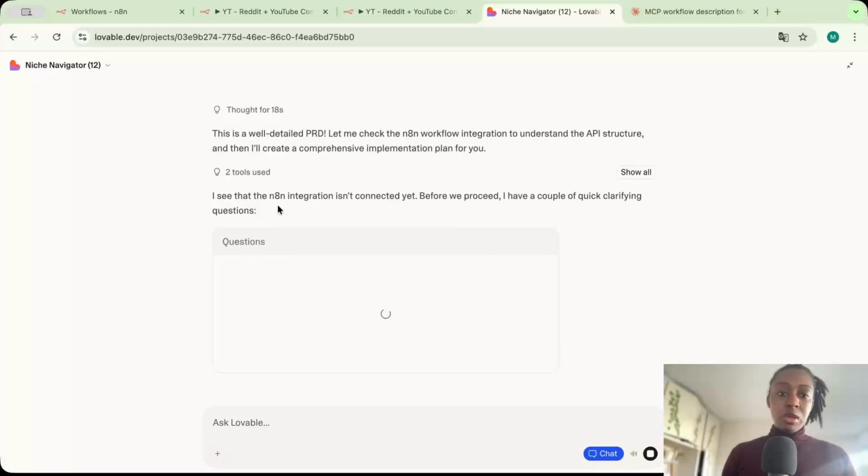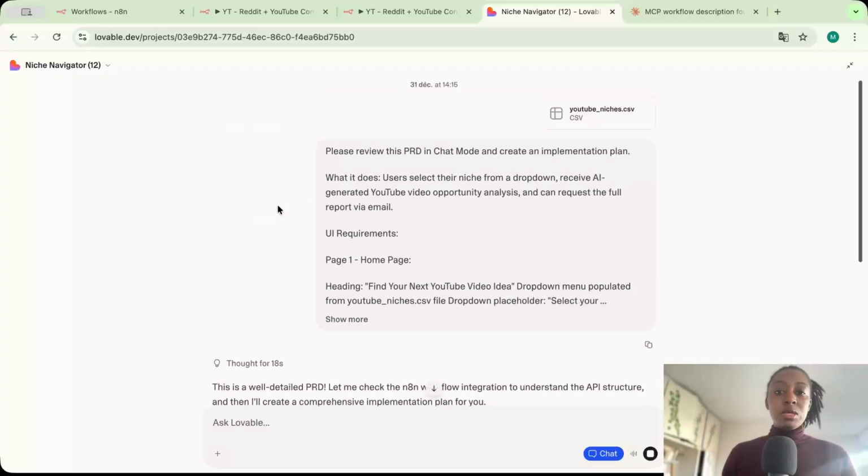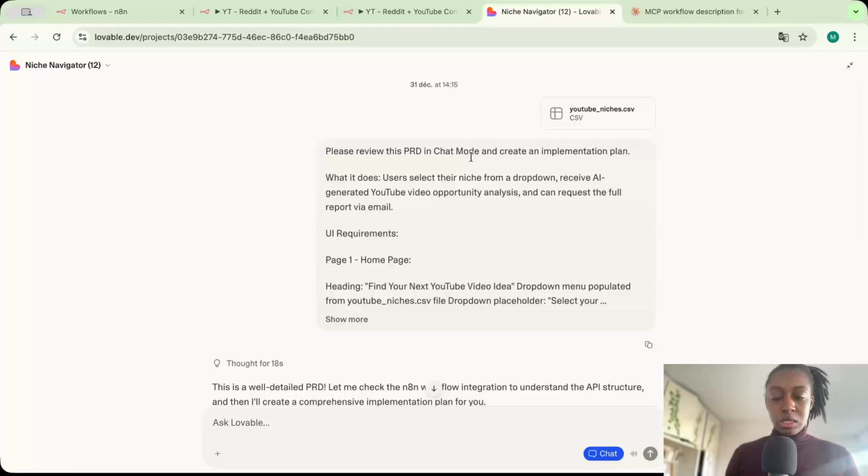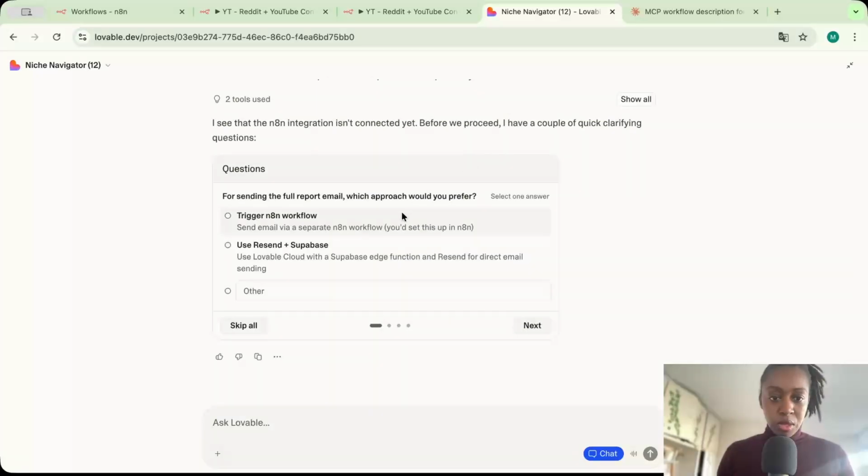So we have the message saying I see that the N8N integration is not connected yet, and it's because right now we're in chat mode, not building, so we're not able to access the N8N workflows, but we're going to be able to access them later.